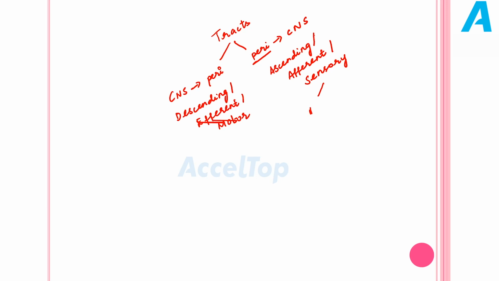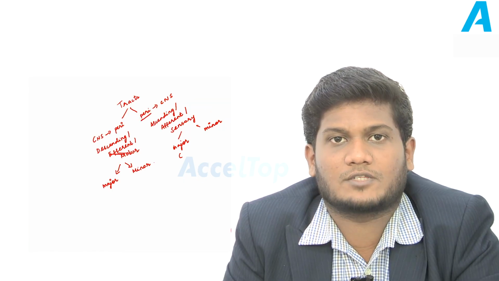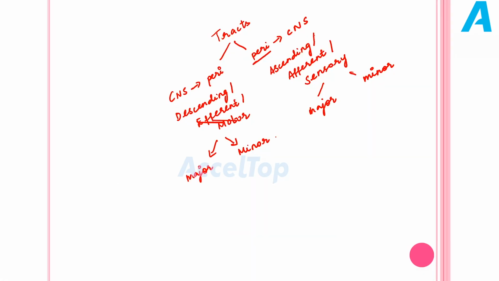The ascending tracts are again classified into two types, major tracts and minor tracts. Similarly, the descending tracts are classified as major tracts and minor tracts. Just remember, anything that starts with spino will be an ascending tract, and anything that ends with spinal will be a descending tract. There are three major ascending tracts, or afferent tracts or sensory tracts.